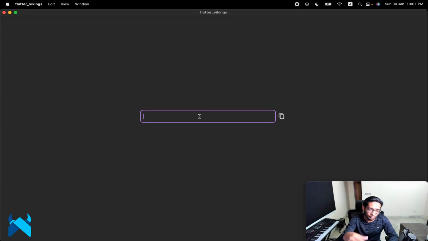But for that, first of all, we are going to call that specific action on this button press. So let's just remember this, and I'm just pulling some code.